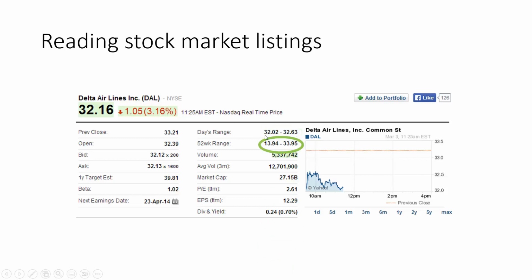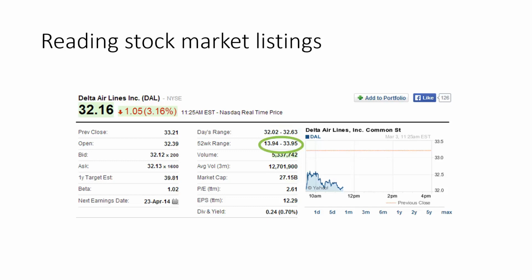Next is the 52-week range. So today's range was between 32.02 and 32.63, but the annual one-year range has been between 13.94 and 33.95. So one can notice that the annual one-year range is bigger than the one-day range, and that's typically the case. Sometimes they can be equal. Remember, the one-day range cannot exceed the one-year range, though at the limit it could be equal to it.